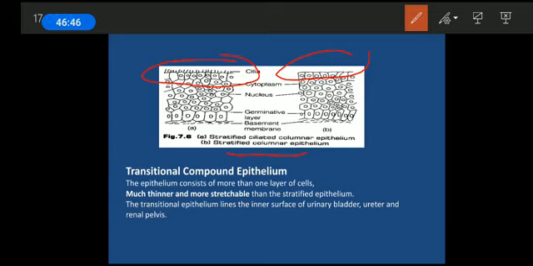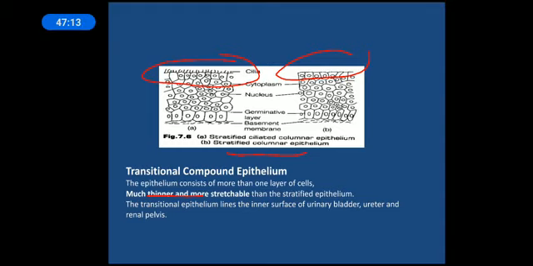It is also a type of compound epithelium, we can say, which will consist of multiple layers. It will consist of more than one layer of cells, but it is not as thick as the stratified layer. Stratified is basically a thick layer formed by multiple layers, but over here it will not be that thick. It is important. It is thin and more stretchable than the stratified epithelium.